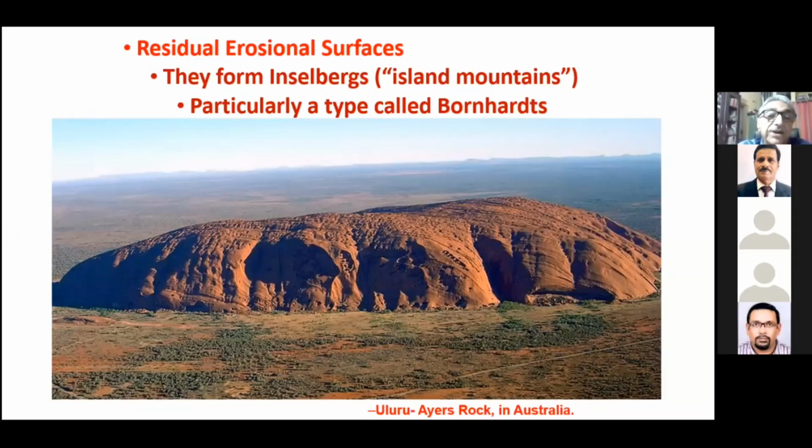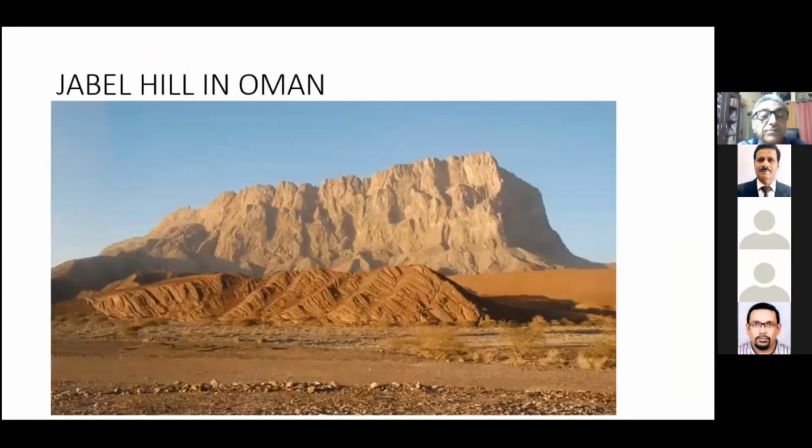You just see the bare rocky outcrops there, and they are being abraded by the winds. And they are nice scenic beauty, and people visit such places also for recreation and relaxation. Another example in Oman, Jebel Hill. Such bare rocky outcrops are there.